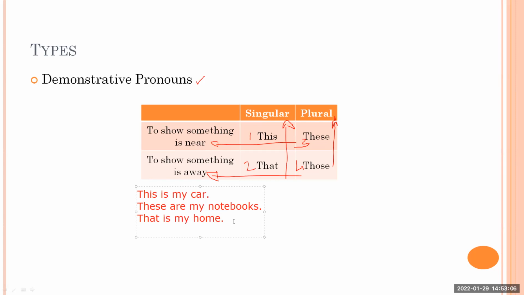Okay. And maybe in another example, those are my friends. Maybe your friends are standing away from you and maybe you're showing to your brother, those are my friends. So those is plural, these is plural, this is singular, that is singular. This is to show something near to you. That is to show something which is away. These to show something which is near to you. Those to show something which is away from you. Okay. Clear this demonstrative pronouns.